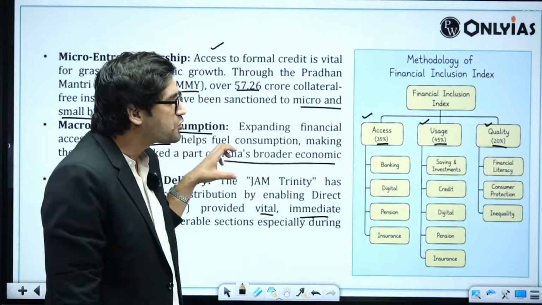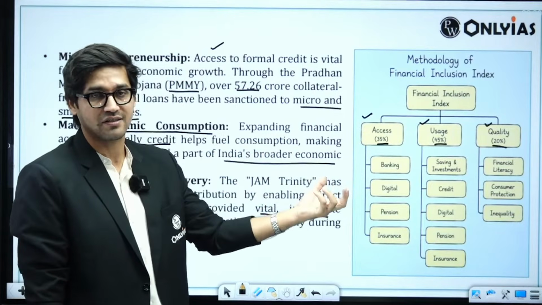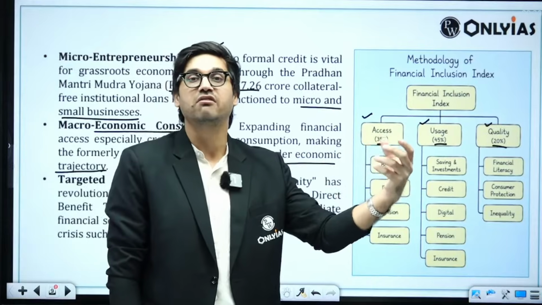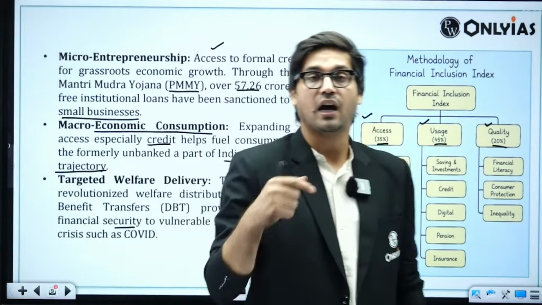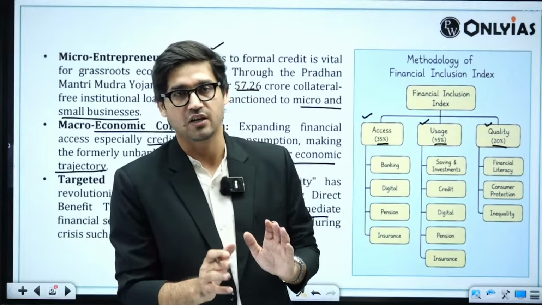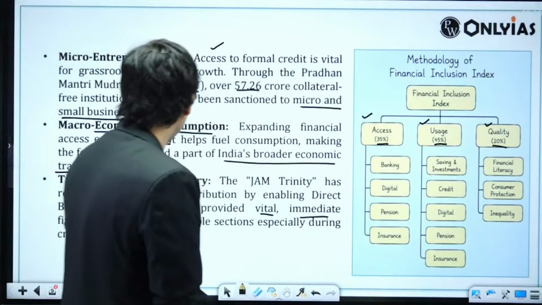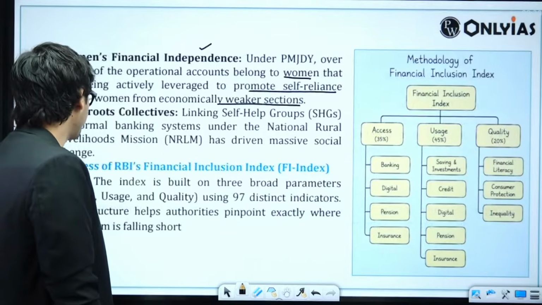Now, what you can do here is you can use a connecting line. You can explain what RBI's Financial Inclusion Index is, what are the parameters and what are the weights assigned. Thereafter, you can proceed to answer the question, which is, how is RBI's Financial Inclusion Index going to foster financial inclusion in this country? Herein, we can use the following points. I have created some points of my own.